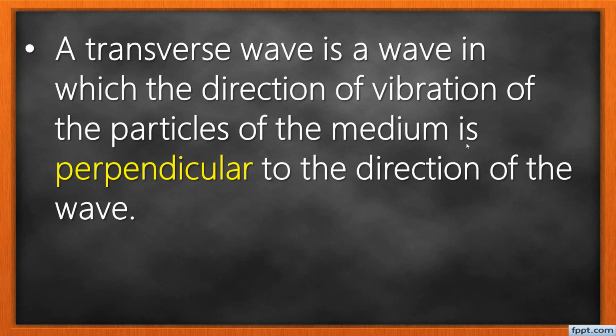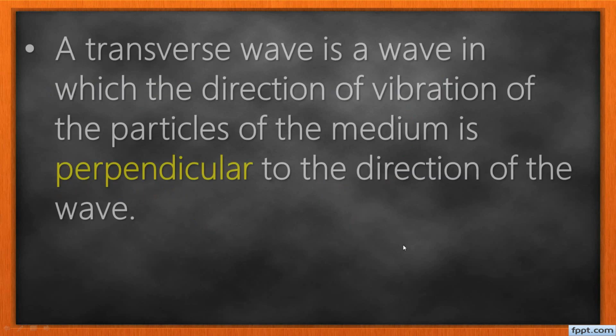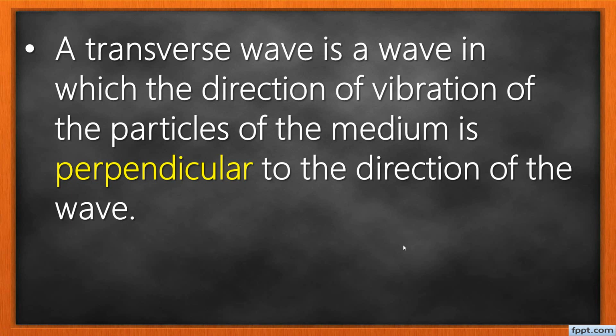Now let's define the two types of waves. The first one, a transverse wave is a wave in which the direction of vibration of the particles of the medium is perpendicular to the direction of the wave. You see? We're just picking it from here. And this is the definition we've written here: a transverse wave is a wave in which the direction of vibration of the particles of the medium is perpendicular to the direction of the wave.